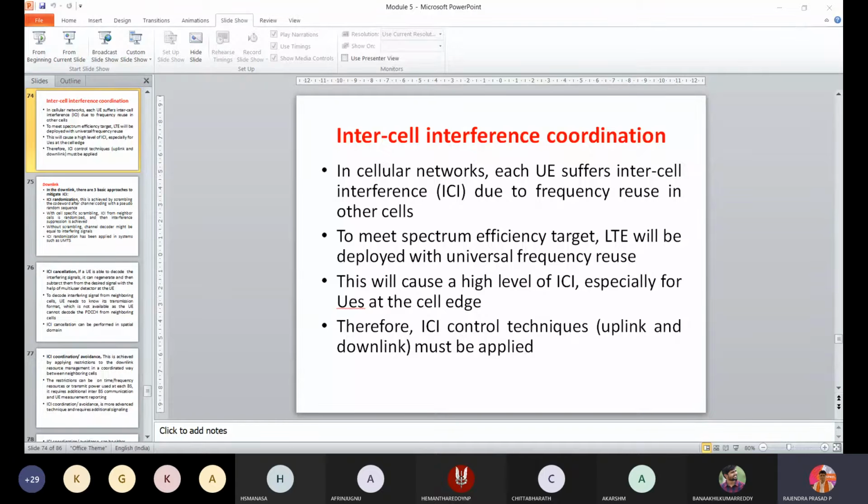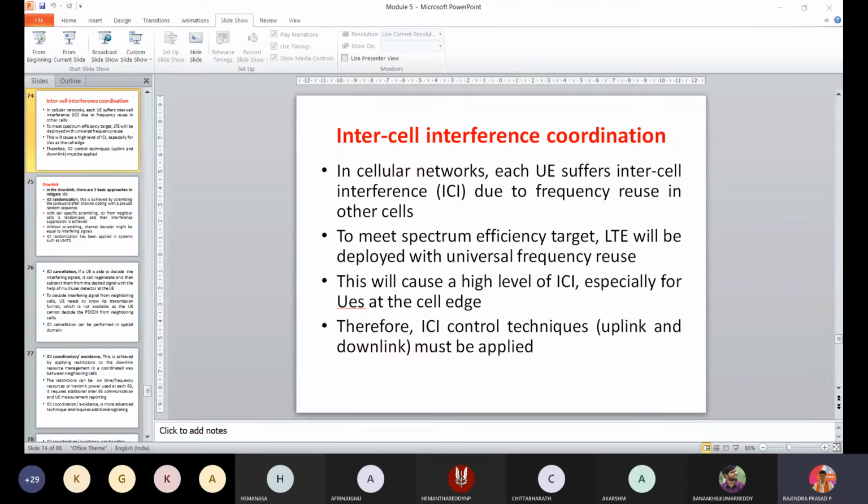So we are making use of the same frequency for transmission of data, and when multiple devices are transmitting data using the same frequency, there is a possibility of interference occurrence.